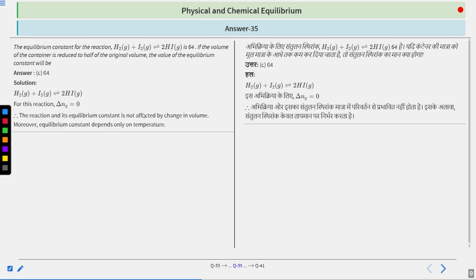More precisely, the equilibrium constant depends upon temperature. So for this reason, as your delta Ng is 0, there will be no changes upon changing the volume. Okay, so neither the reaction will be altered nor the equilibrium constant, because the equilibrium constant has nothing to do with the volume, it only depends upon temperature.